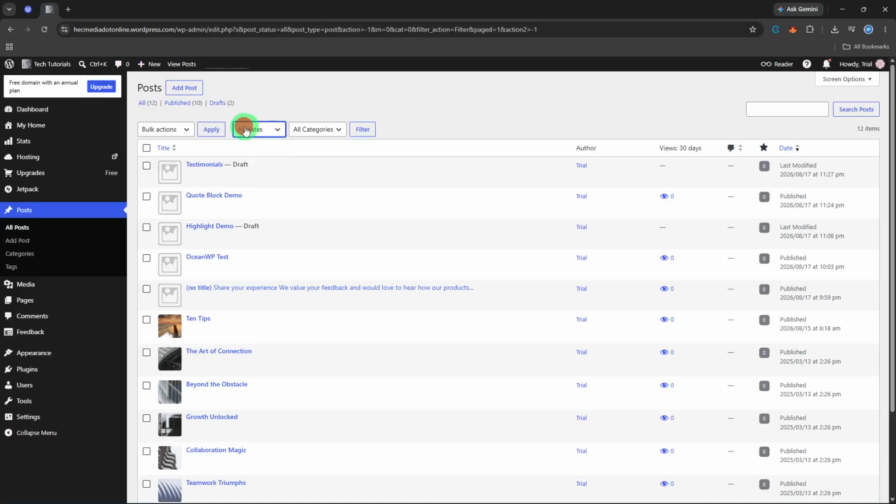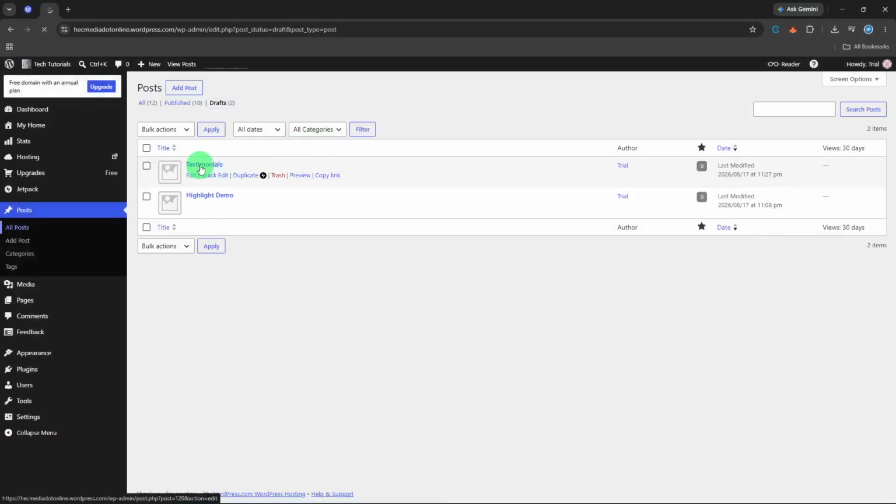The draft link usually shows a number next to it, so you can see how many drafts are sitting in there. Find the draft you want, hover over its title, and click Edit. The editor opens with the draft content loaded. Continue editing from where you left off.